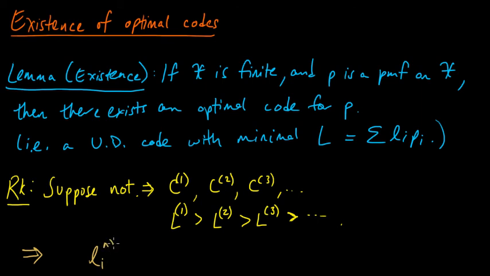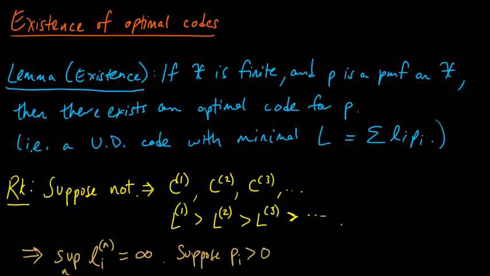It's getting arbitrarily large. So if I put the superscript n to denote the length of the ith code word for the nth code, the supremum over n here, the sup of this is infinity. These are getting arbitrarily large. Not necessarily converging to infinity. It could drop back down every once in a while, but these are getting arbitrarily large. And now this is a bit funny because these expected lengths are decreasing, and yet the length of this code word is getting big.